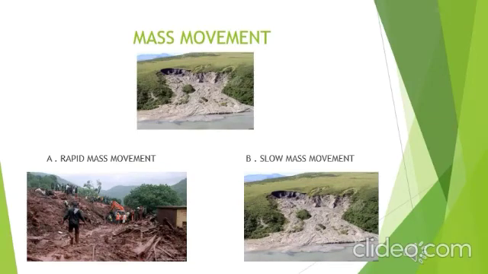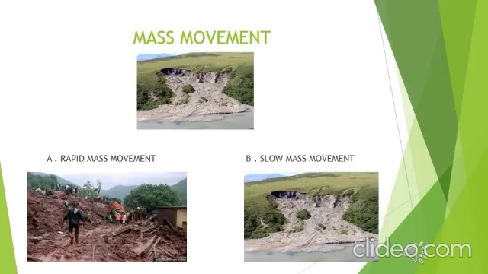Rapid mass movement. Rock falls, landslides, land subsidence occur rapidly. Their effects are very destructive. The probability of this event is more in the regions having humid climates and steeper slopes. A thick layer of weathered material forms on the slope.